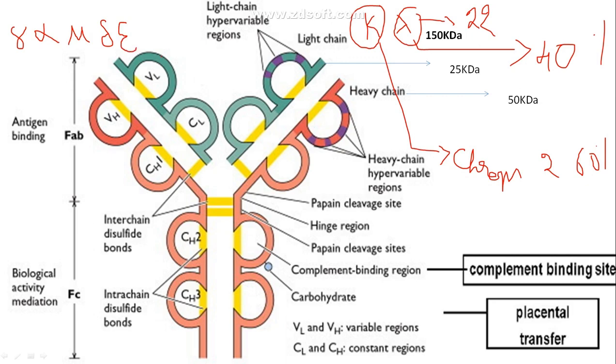These are the 5 types or classes of the heavy chain, represented in the form of Greek letters gamma, alpha, mu, delta, epsilon. In English I will write them as G, A, M, D, and E.